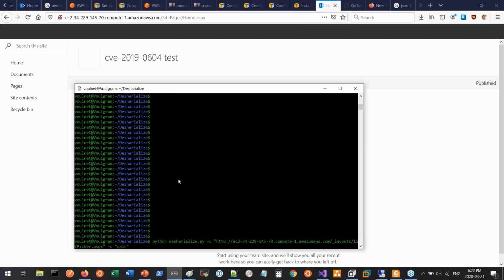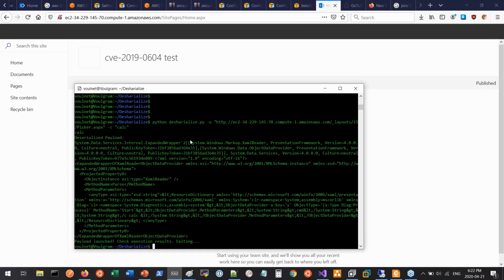I will give it the URL of the server here, and then I will give it -c, which is the command. So I will say run the command calc. Now I will hit enter. Now let's see what it does. Here it says the deserialized payload is, so this is the XML payload it's trying to send. It's an expanded wrapper of type XML reader and type ObjectDataProvider, which inside it calls the system.diagnostics process.